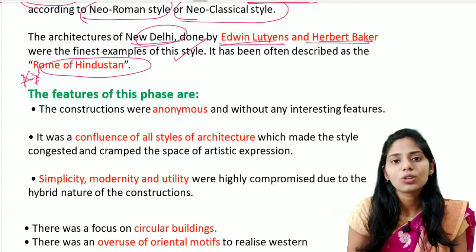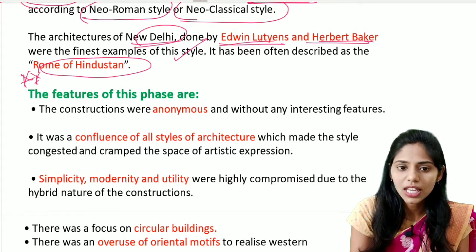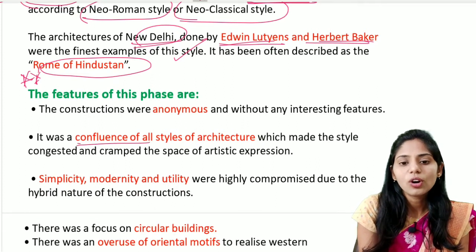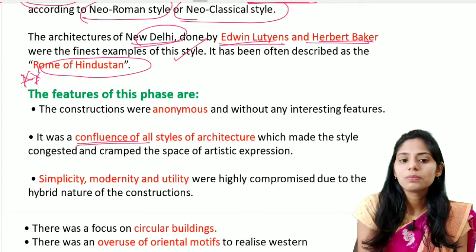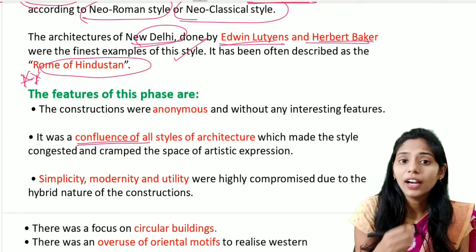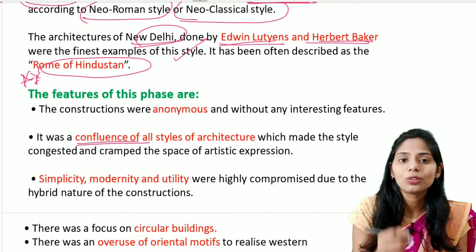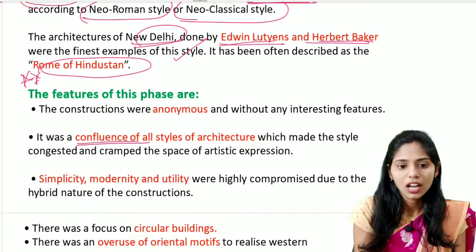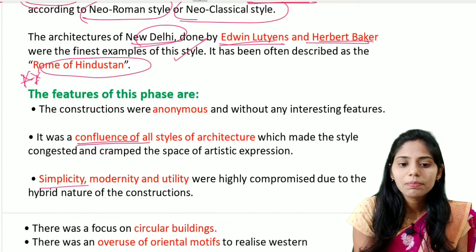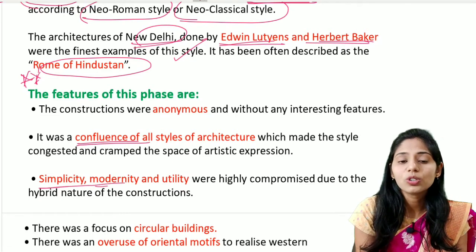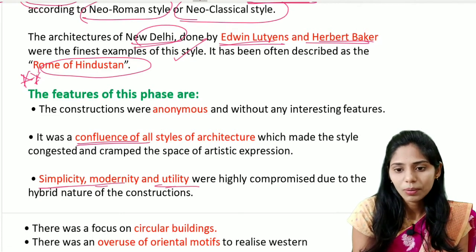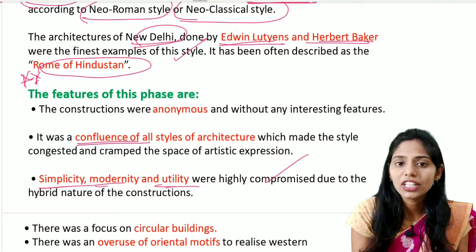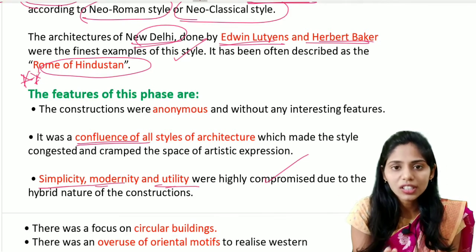We also see Indo-Islamic architecture here. This confluence of all the styles made this style very congested and crammed the space of architectural expression. And also we see they are very simple, very modern, and of utility purpose. They are compromised here mainly because of this hybrid nature, that is, there is a confluence of all the styles here.